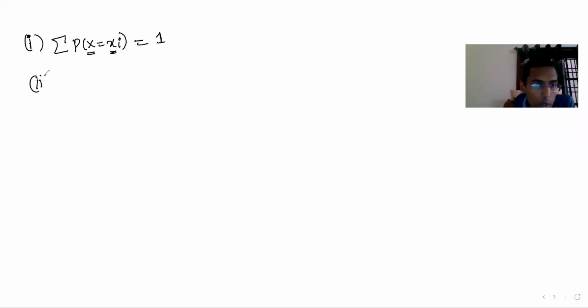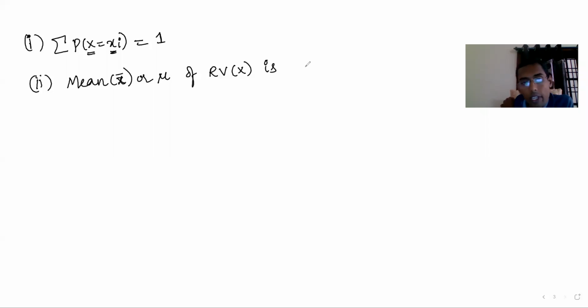And the next, mean. x bar, mean, that is x bar we say, or we say mu. Mean of random variable x is defined as summation xi into p of xi. You should understand what is xi and what is p of xi.